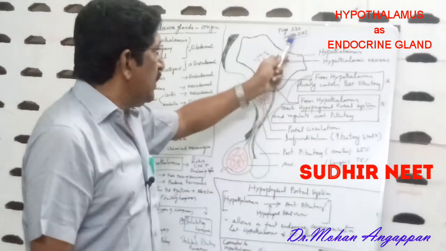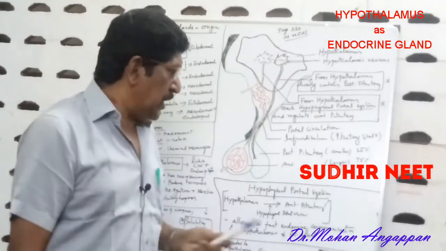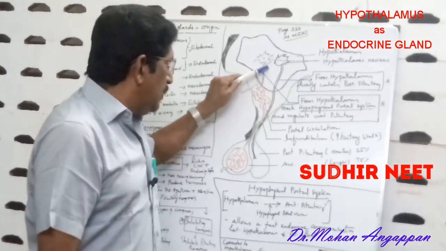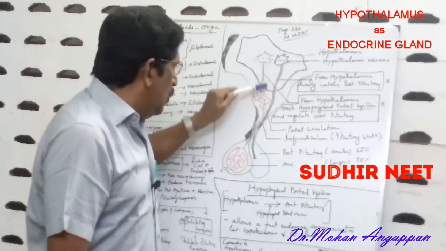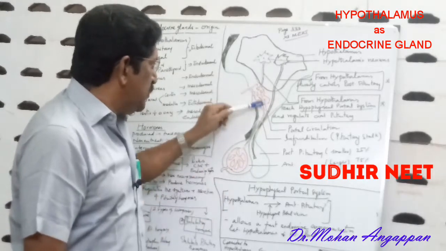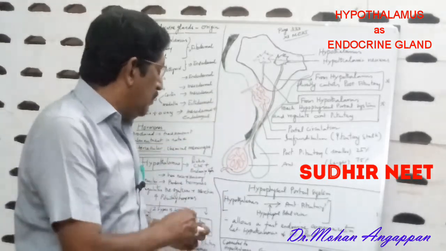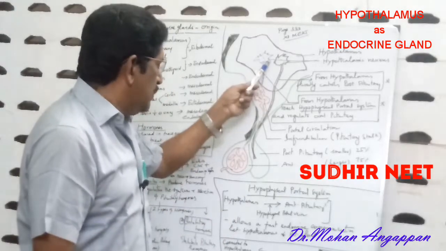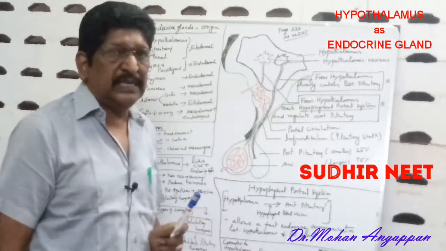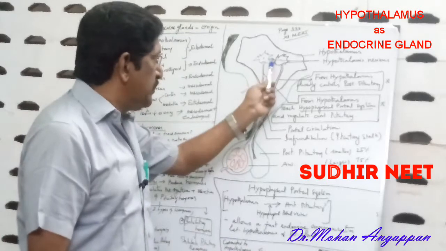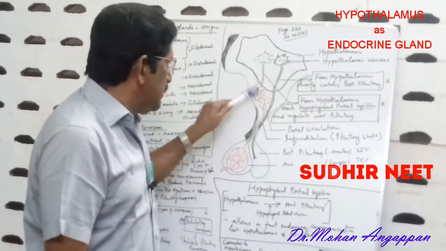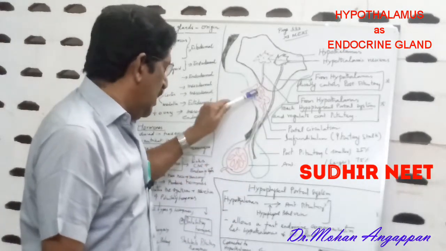This diagram you can refer to in 11th NCERT, page number 333. From the hypothalamus, the neurons go to the anterior pituitary through this portal system. That means the blood comes from the hypothalamus to the anterior pituitary through the hypophyseal portal vein. That is very important. So from the hypothalamus, the impure blood goes into the anterior pituitary through this hypophyseal portal system.